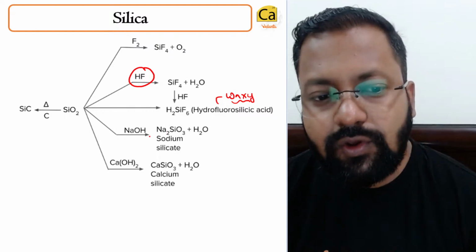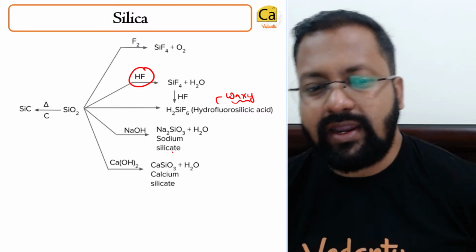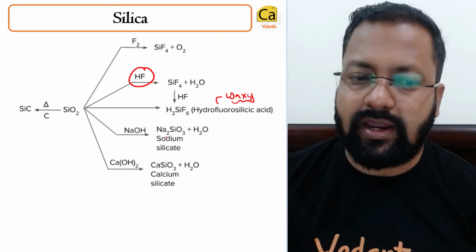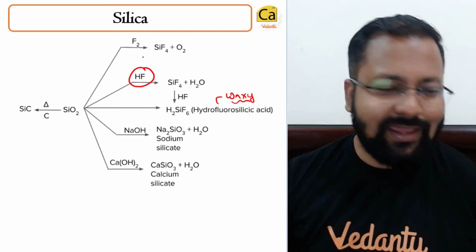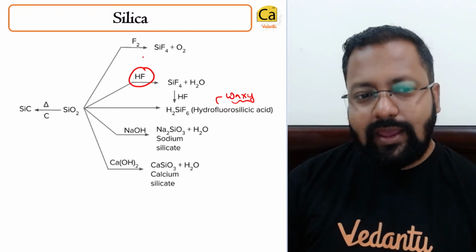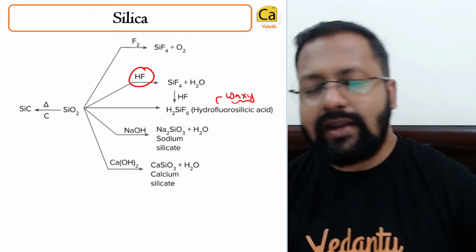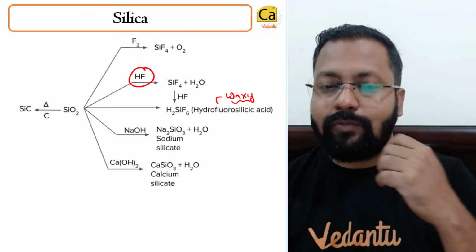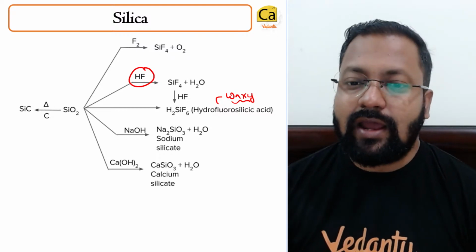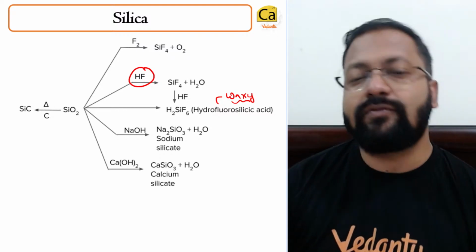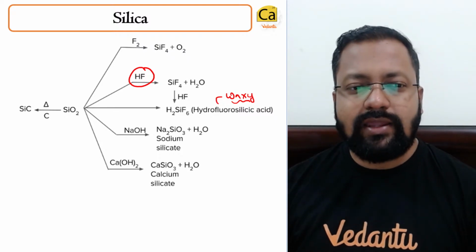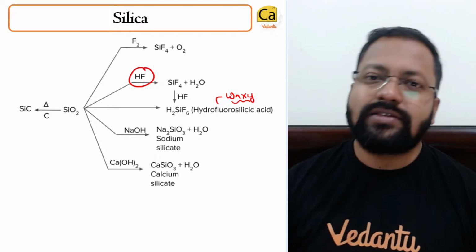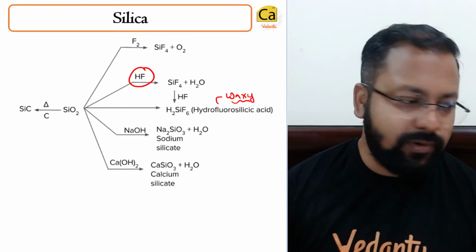It will react with NaOH to form sodium silicate, calcium hydroxide to form calcium silicate. It will react with F2 to form SiF4, and it will give out oxygen. And it can react with carbon to form silicon carbide. Silicon carbide is an abrasive, a very hard substance, and it is obtained by heating silica with carbon.